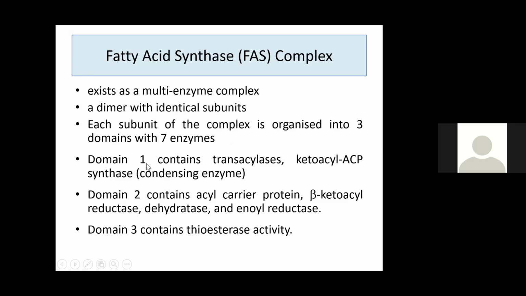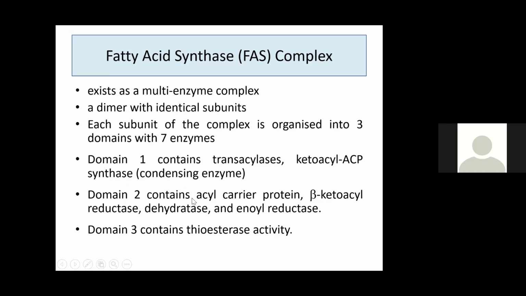Coming to one by one, the condensing unit, or domain 1. It contains 2 enzymes on the whole, as acetyl transacylase and malonyl transacylase are grouped as one enzyme only. One more enzyme is the condensing enzyme, that is ketoacyl ACP synthase. The next domain is the reducing unit.